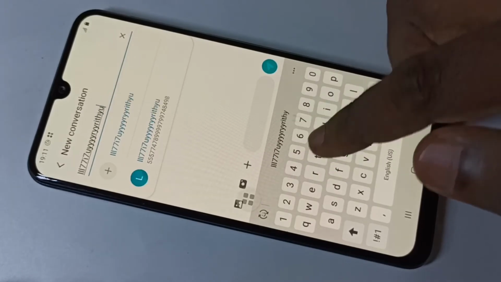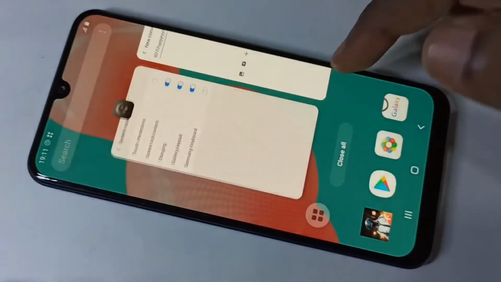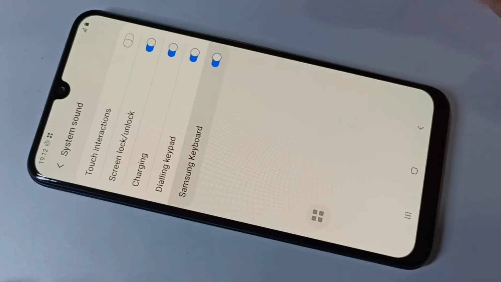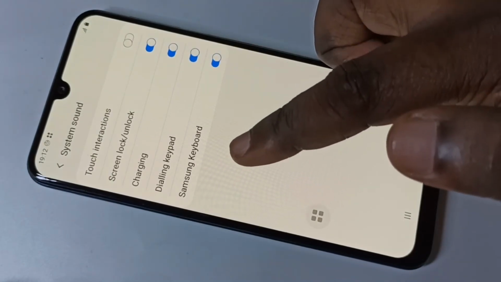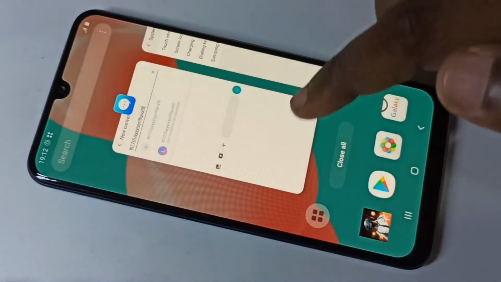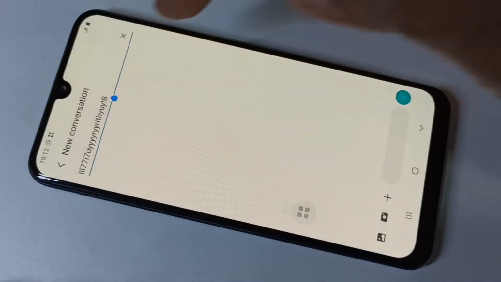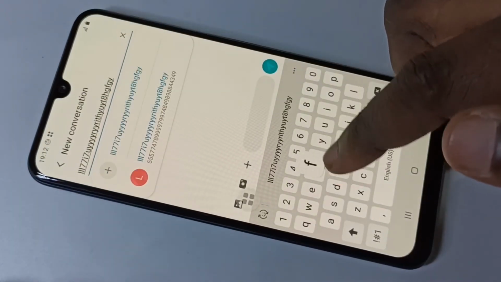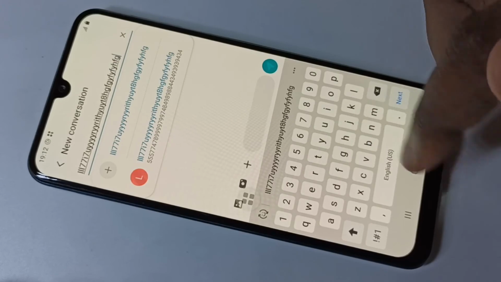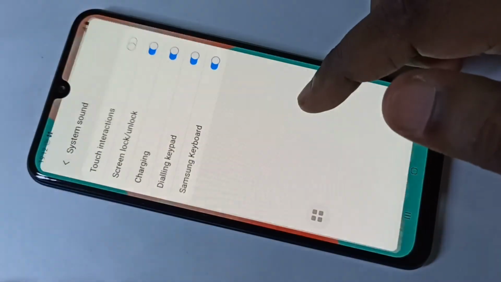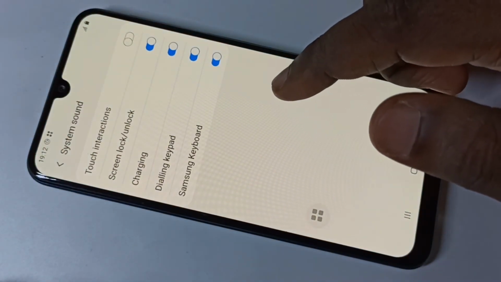See, now there is no sound. If you want to enable it, you can enable it under system sound, Samsung keyboard. Let me test again. See, now you can hear a sound. So this way we can enable and disable keyboard sound.